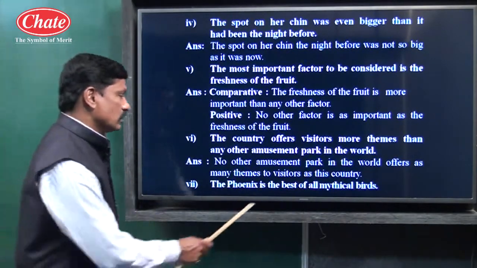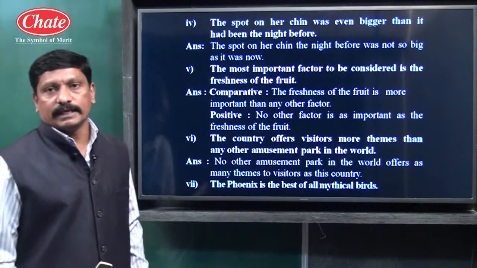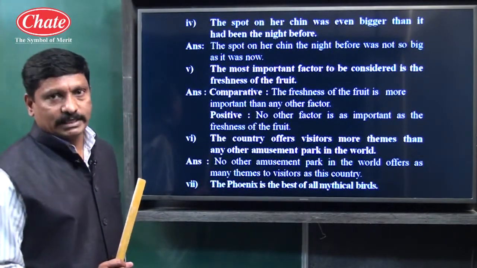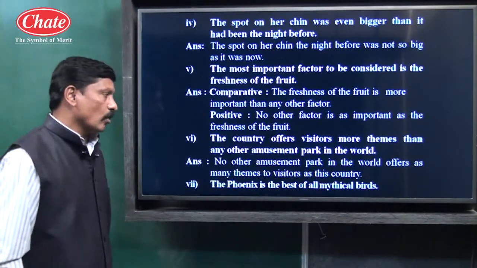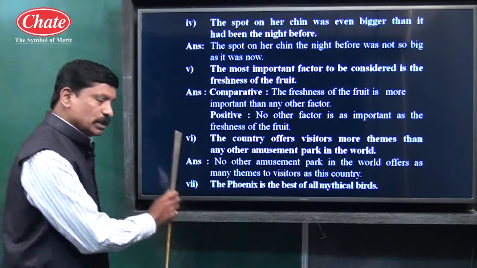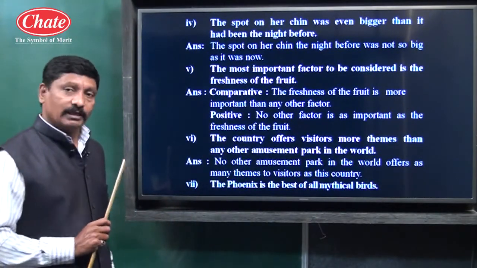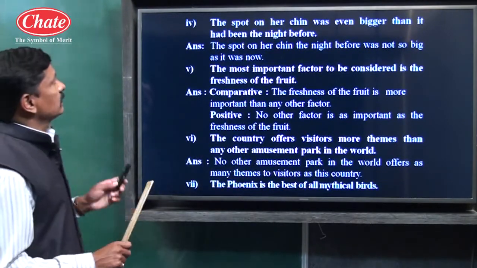Why? Because the best, that is the third form of adjective, the superlative form of adjective, has been used. The phoenix is the best of all mythical birds. So naturally no other should be used for positive degree, and any other should be used for comparative degree. Let us see its answer.